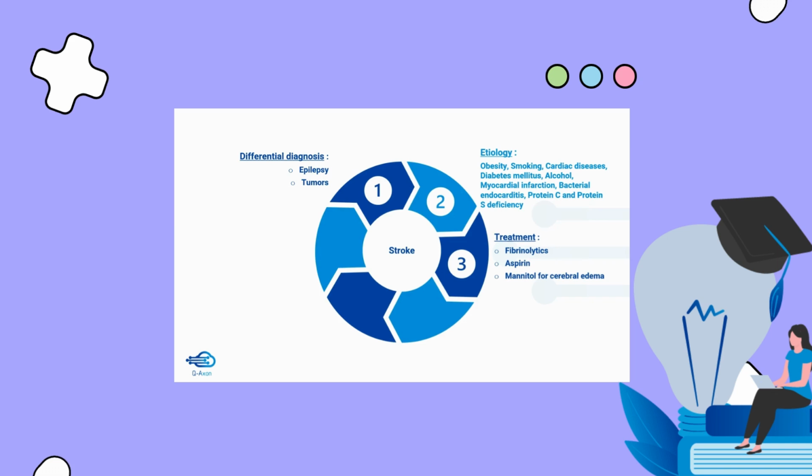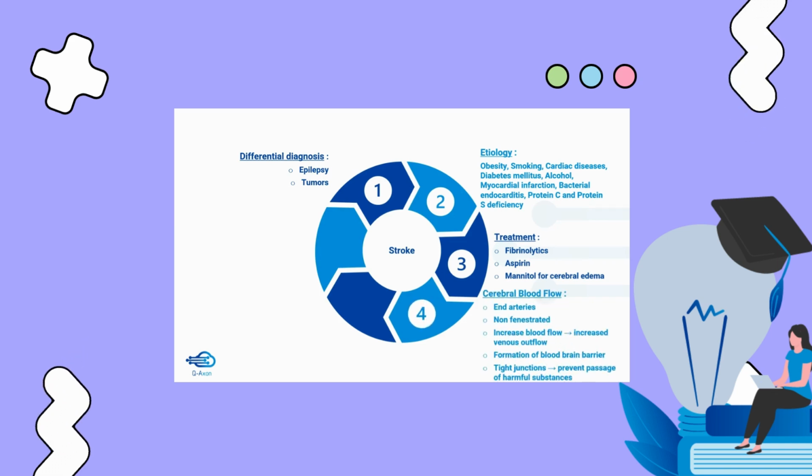Then, what are the characteristics of cerebral blood flow? Well, first of all, these are end arteries and they are non-fenestrated. That means there is no leakage of substances from the blood vessels into the surroundings, and that is also because of the presence of tight junctions which prevent passage of harmful substances.